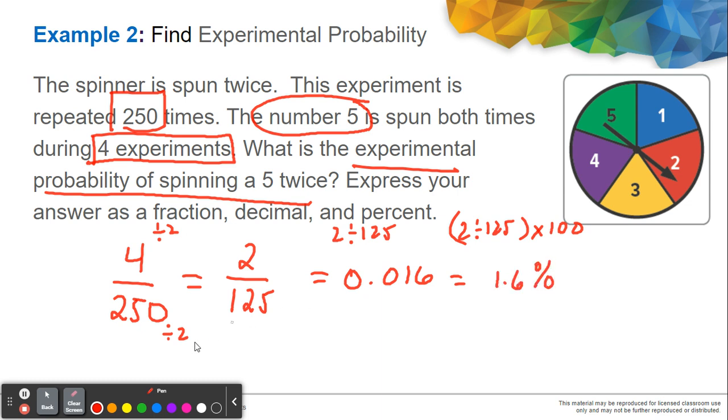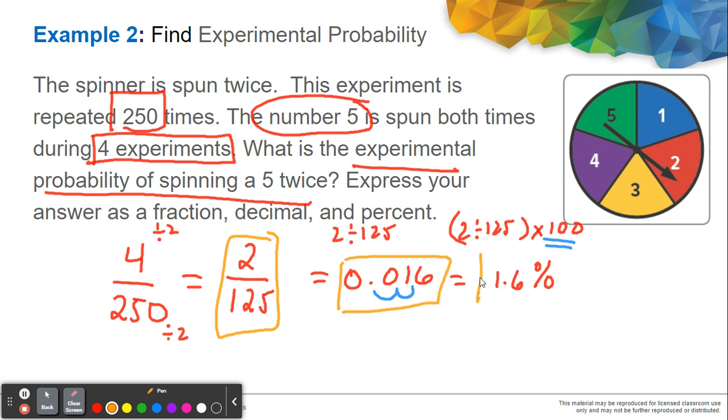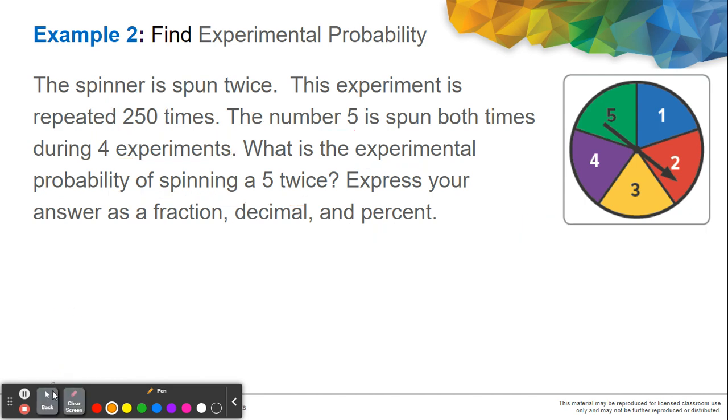So that will be equal to 1.6%. But I do hope that you know the technique. Instead of multiplying by 100, remember all you have to do is move the decimal point 2 places to the right. So 1 and 2. When you move the decimal point 2 places to the right, you're actually multiplying it by 100. So there you have it for example number 2. We have our answers: 2 out of 125 in fraction, 0.016 in decimal, and 1.6% in percent. Okay, so it's actually quite easy to find experimental probability.